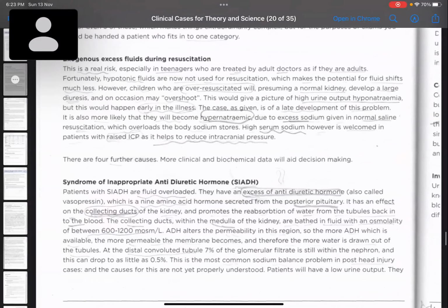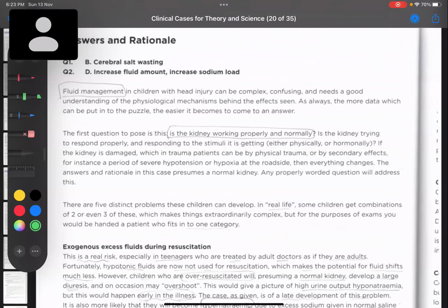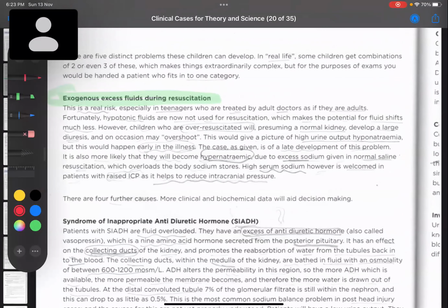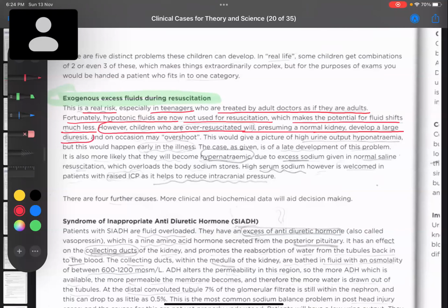What happens in case of head injury and what happens in case of syndrome of inappropriate ADH? Exogenous excessive fluid resuscitation. This is a real risk, especially in teenagers who are treated by adult doctors as if they are adults. Fortunately, hypotonic fluids are now not used for resuscitation, which makes the potential for fluid shift much less. However, children who are over-resuscitated, presuming a normal kidney, will develop large diuresis and on occasion may overshoot.